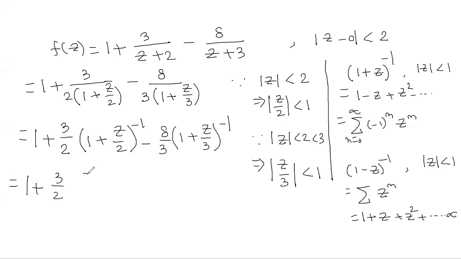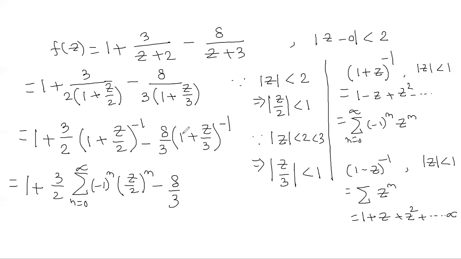So what is the expansion? You see it is 1 plus u power minus 1. Whenever you have plus here, you have minus. So what is the expansion? It is minus 1 power n u power n. So what is our u? It is z by 2. So z by 2 power n, right? After that you are getting 8 by 3.